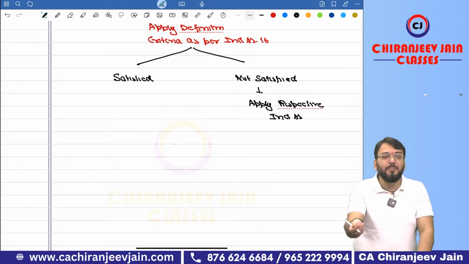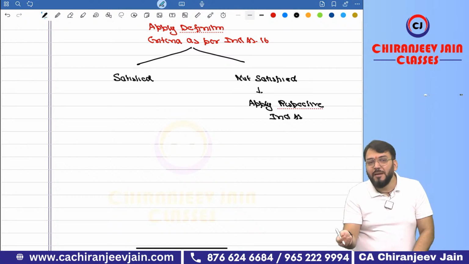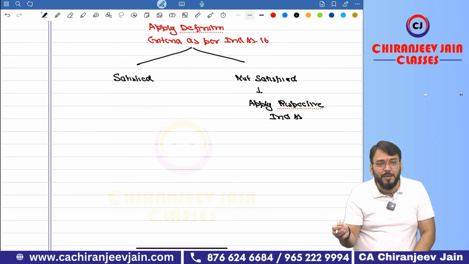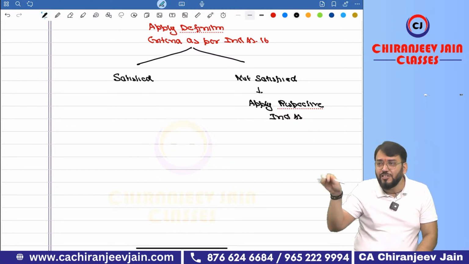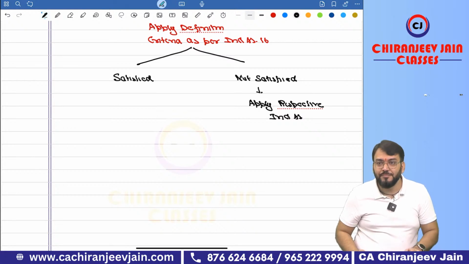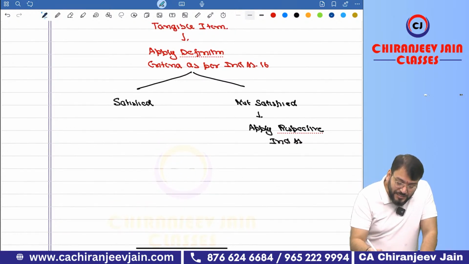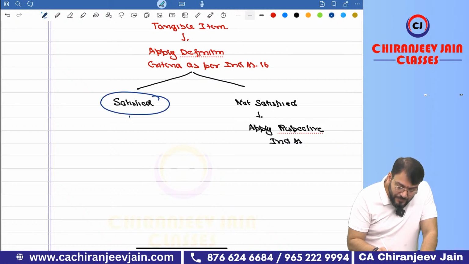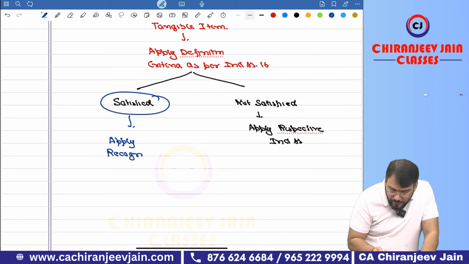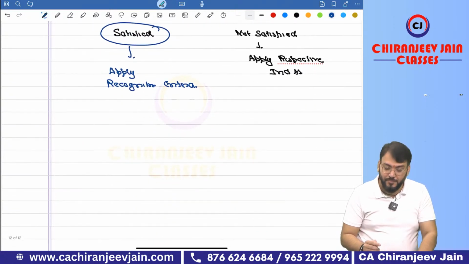The tangible item may meet the definition of inventory, may meet the definition of investment property, may meet the definition of biological asset, coming soon in your life. Okay. But if the Ind AS 16 definition is satisfied, then you will apply what? Recognition criteria.